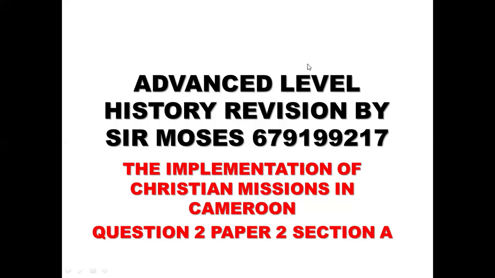Today we are going to focus on question 2 of paper 2, section A. Remember, Advanced Level History. Under question 2, paper 2, section A, you either have Islamization of Northern Cameroon or the implementation of Christian missions in Cameroon. Between these two topics, one often comes, or one must come. So therefore, today, we are going to focus on the implementation of Christian missions in Cameroon.